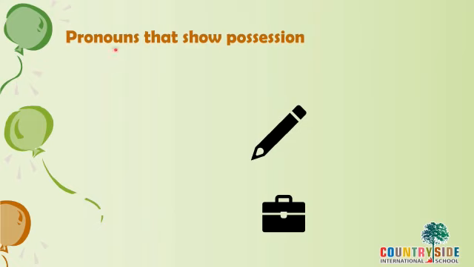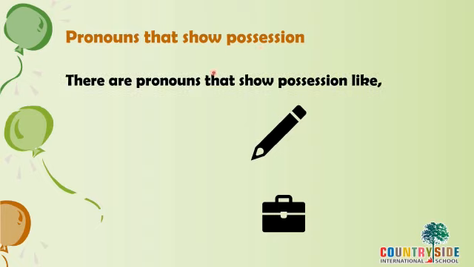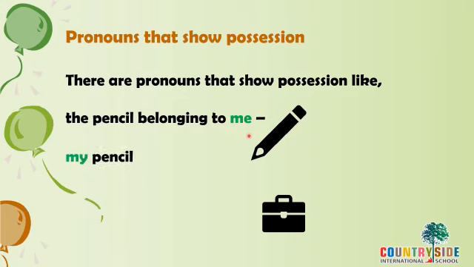Now there are some pronoun words that show the possession, where you don't need to put an apostrophe S, but you come to know whose thing it is. So let's try to understand with examples. The pencil belonging to me. If I say the pencil is belonging to me, in short, how do we say that?